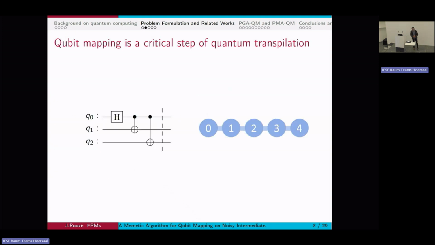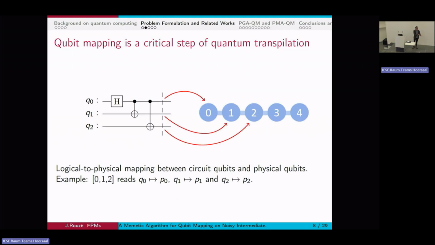So if we consider a little circuit here with one Hadamard gate and two CNOT gates, and the machine, the object on the left is purely abstract. It's a mathematical construct with qubits, which are just vectors, and gates that are matrices, so it's completely abstract, it doesn't exist. But the machine does. It's a physical object that we can observe. So we need to make a connection between the two. This connection is what I call mapping, and it's choosing a physical representative of my abstract entities.